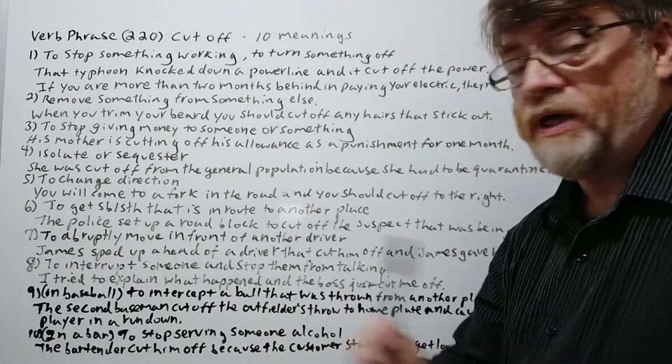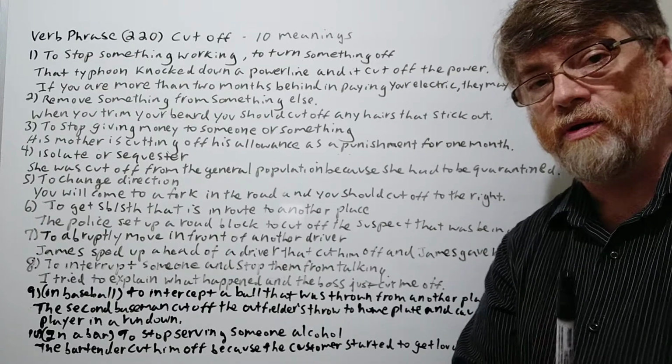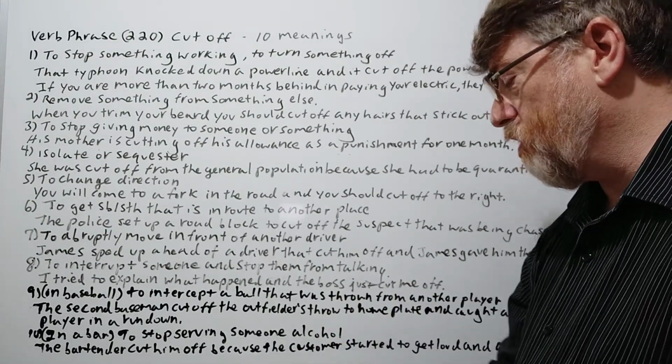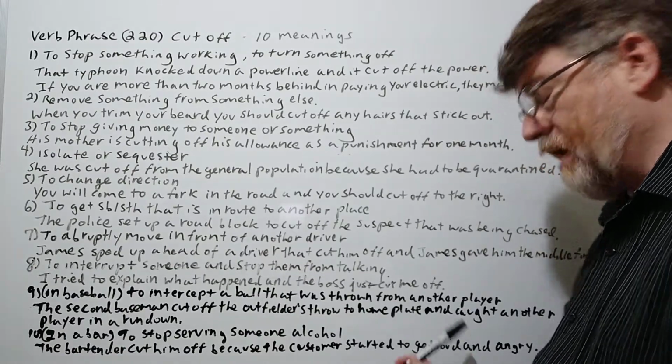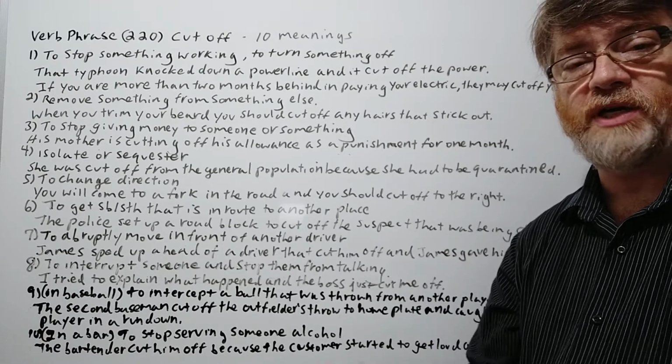And what do we got here? Number 10. Oh, in a bar, this could happen. To stop serving someone alcohol. So it's usually the bartender who does the cutting off here. The bartender cut him off because the customer started to get loud and angry. And maybe this customer already had like 8 drinks or 9 drinks or 10 drinks.